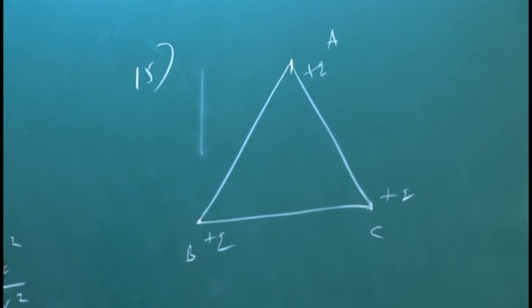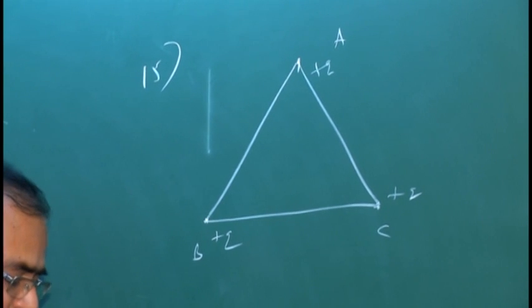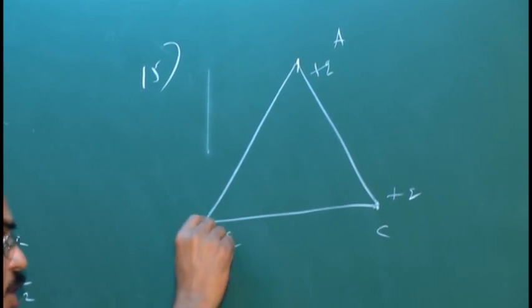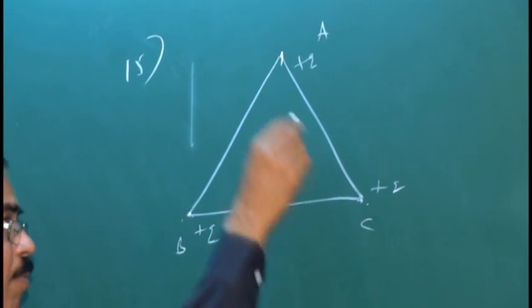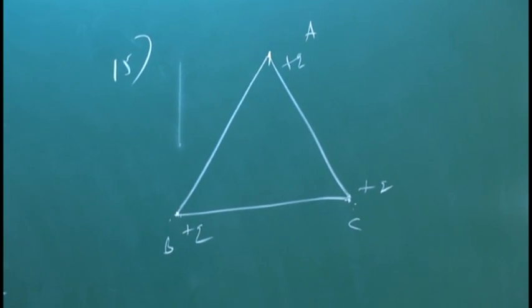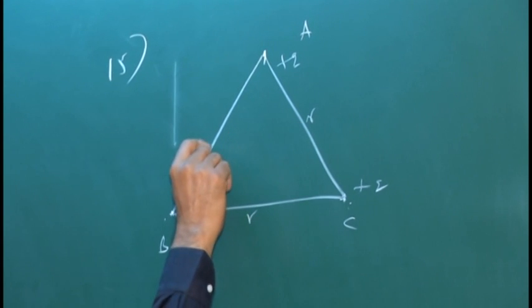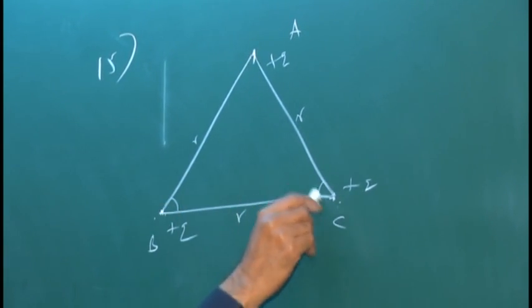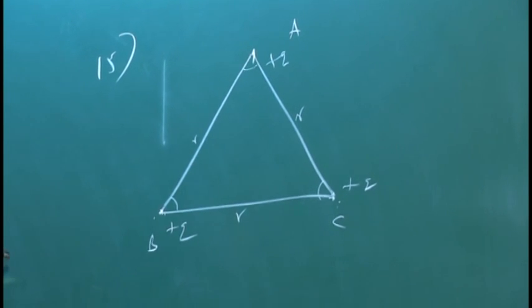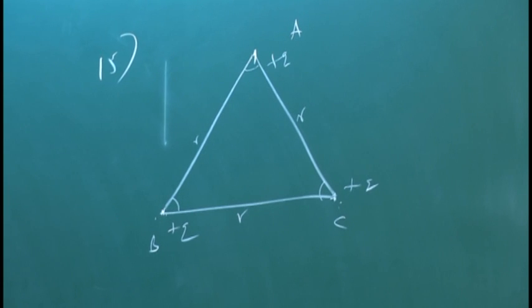Identical charges are placed at the corners of an equilateral triangle. If the force between any two charges is F, the charge is the same and the distance is also the same, R, in an equilateral triangle. The angles are 60 degrees each. If the force between any two charges is F, then the net force on each charge will be?